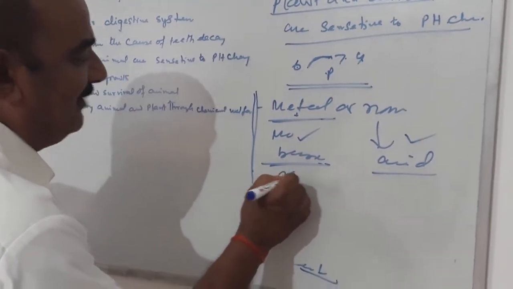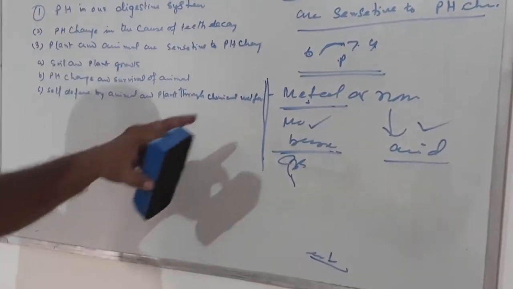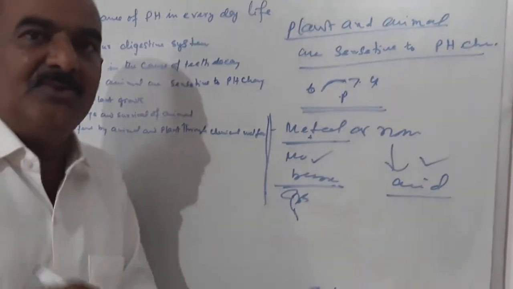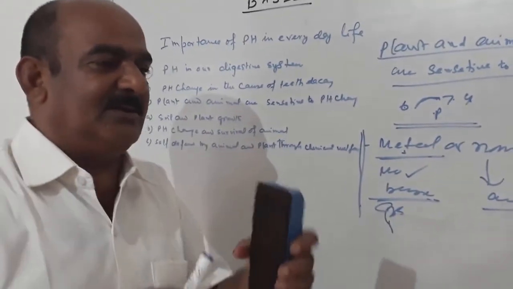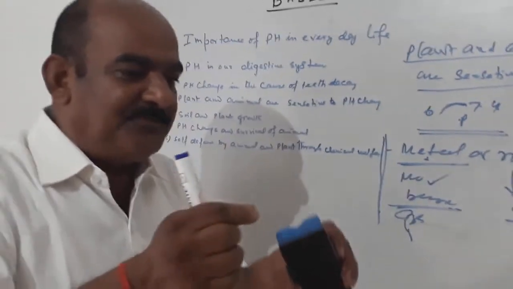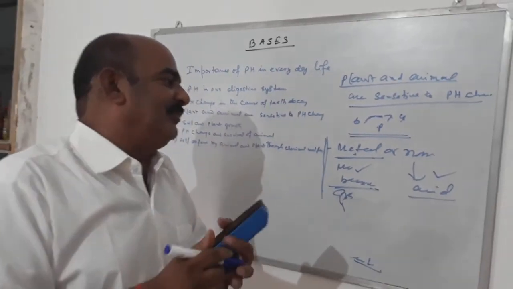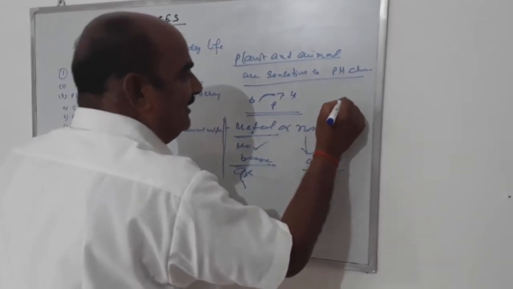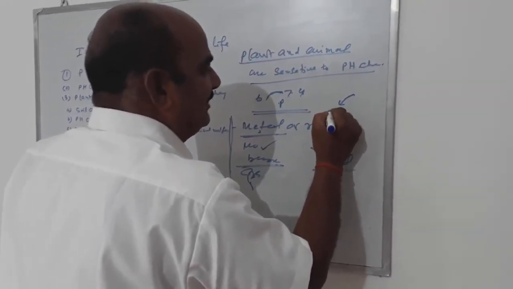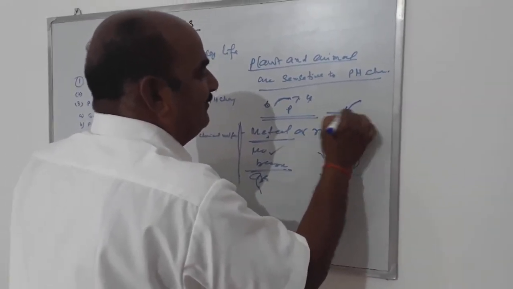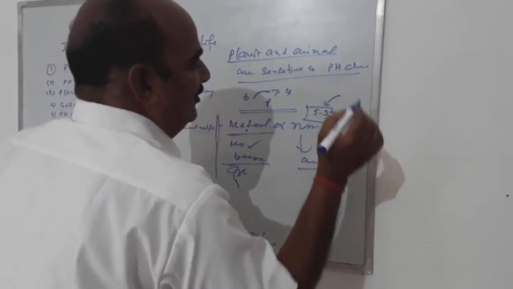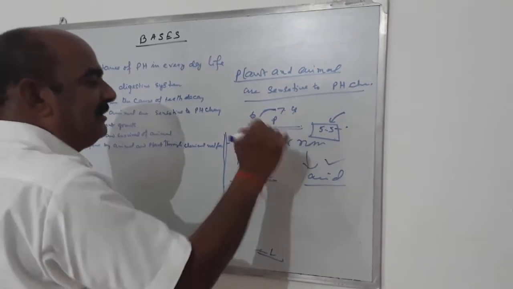Due to this, first you check the soil. How do you check the soil? You take some soil, mix it in water and filter it well. After that you put in the pH paper and measure the pH. If the pH is less than 7, it is acidic. Suppose it is 5.5, then the plant will not grow. That's why acidity is there.